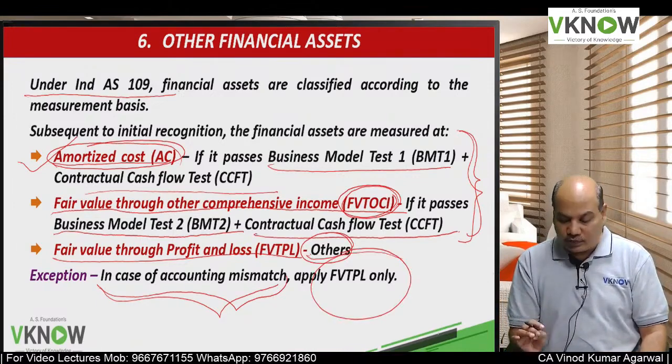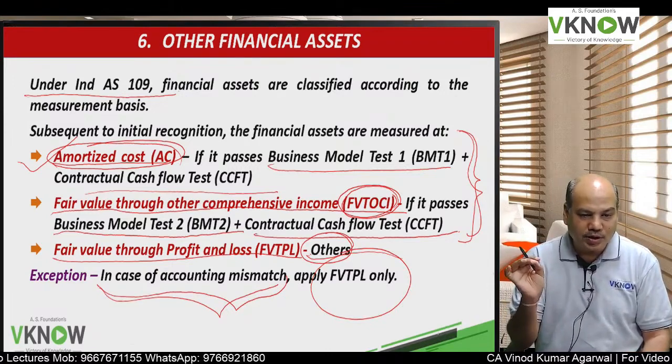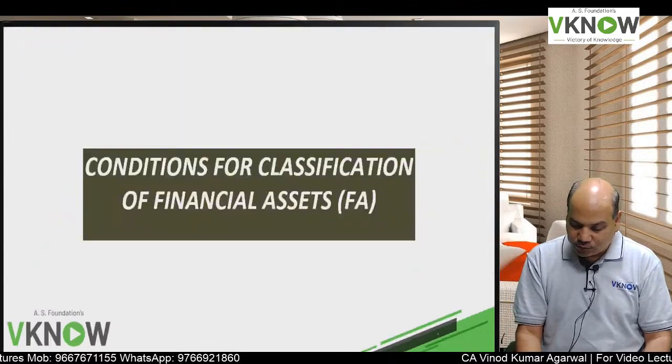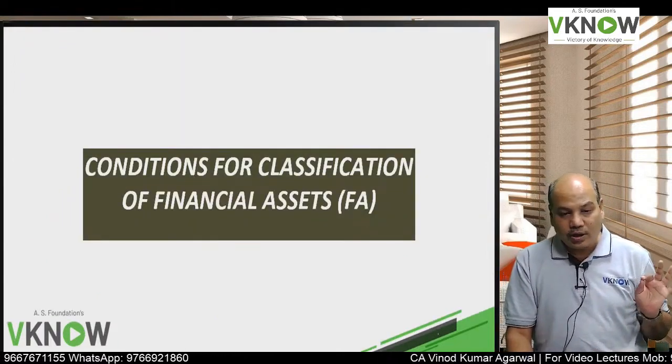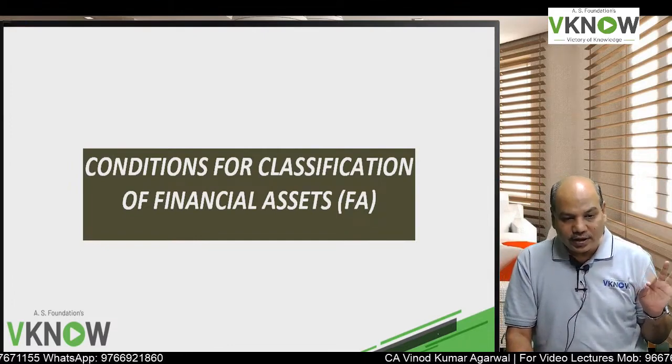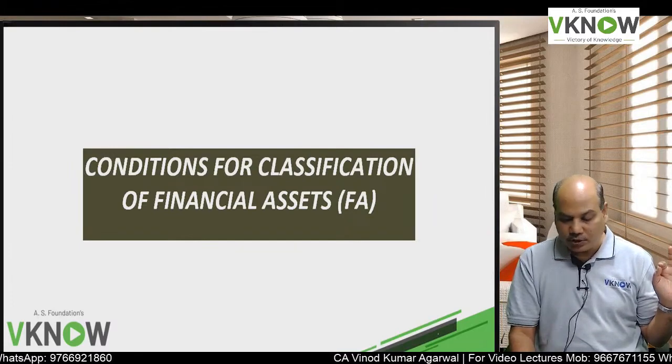So now the student will ask, what is business model test 1, business model test 2 and contractual cash flow test? So let us understand, when is a financial asset categorized as amortized cost, FVT OCI or FVTPL?